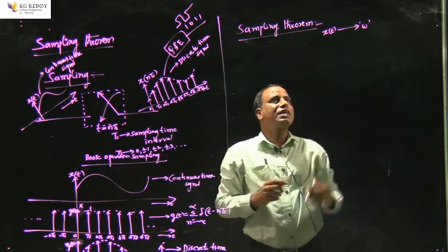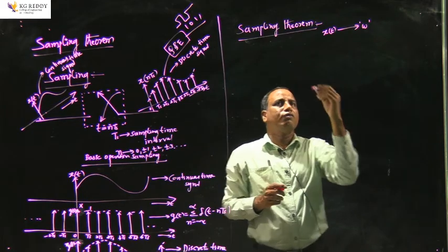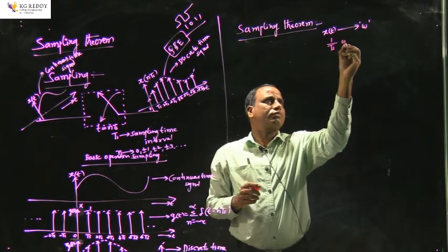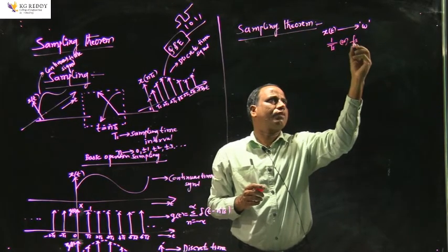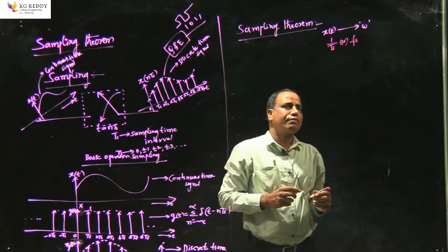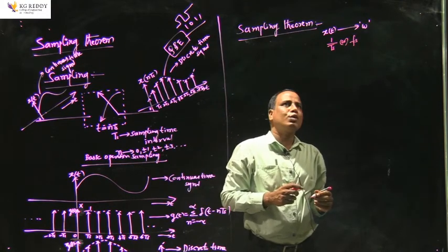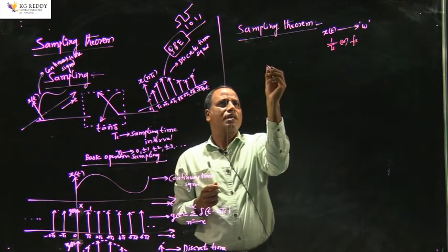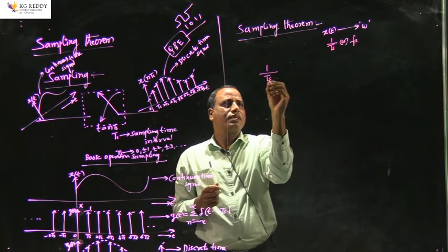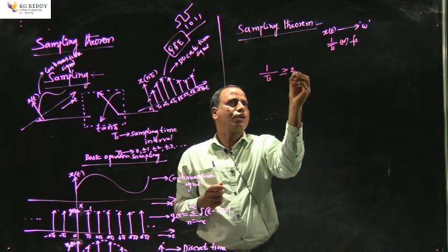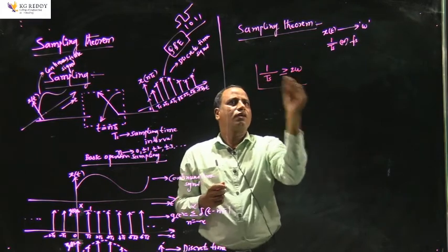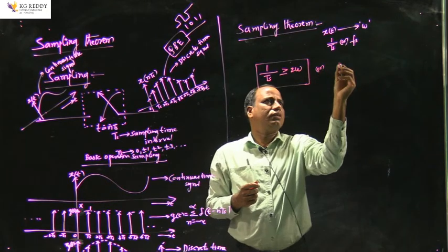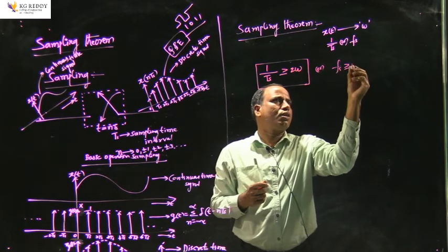So this x of t can be reconstructed from its samples when the sampling rate 1 by Ts, or sampling frequency Fs, is greater than or equal to 2 into the highest frequency of the message signal. We can conclude that the sampling rate 1 by Ts should be greater than or equal to 2 into omega. This is the condition, the statement of the sampling theorem, or we can also write this as Fs is greater than or equal to 2 into omega.